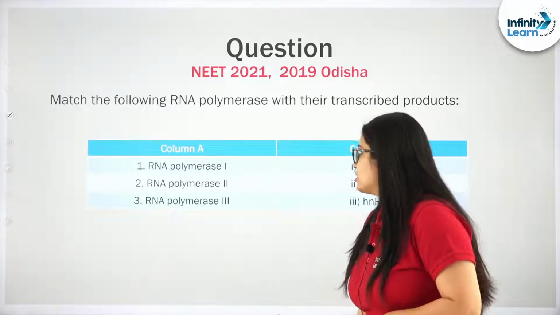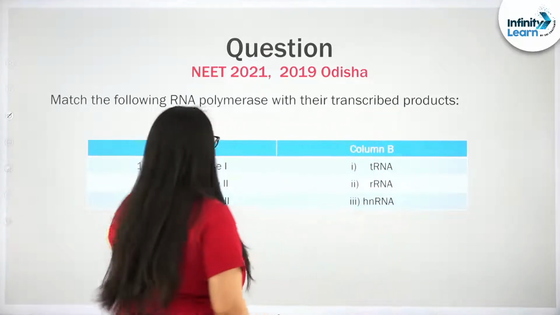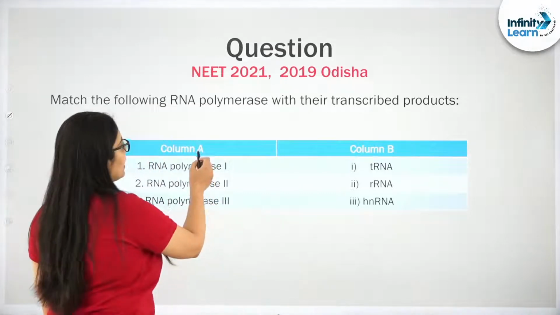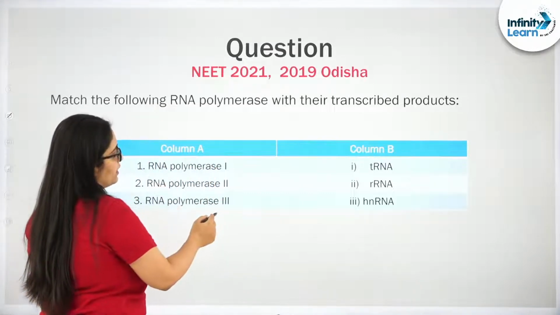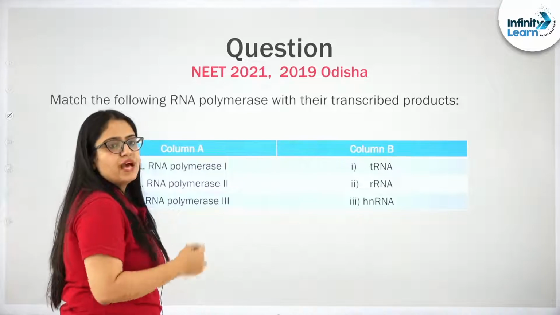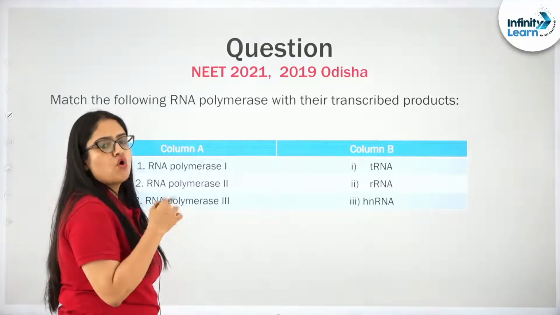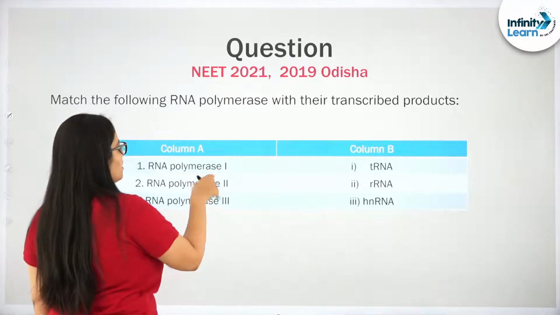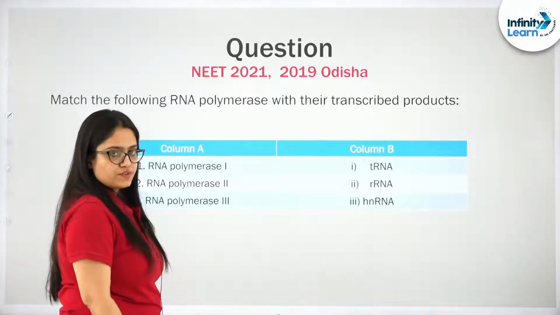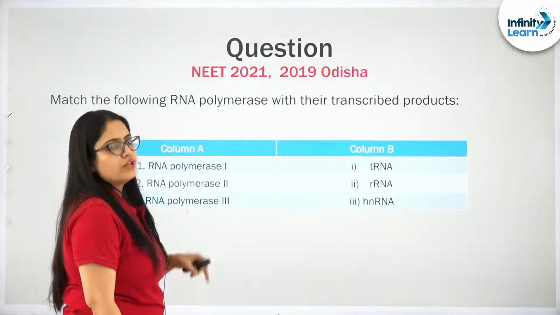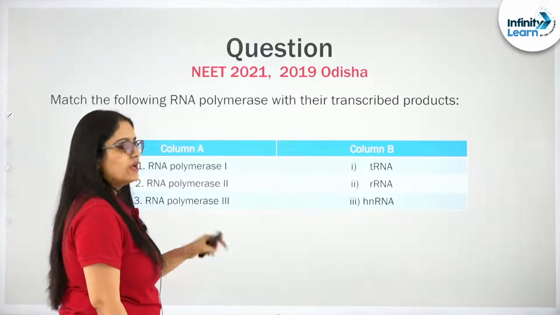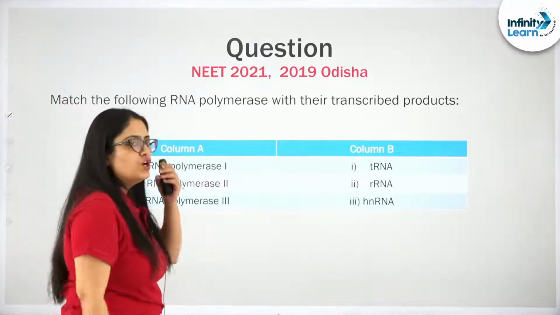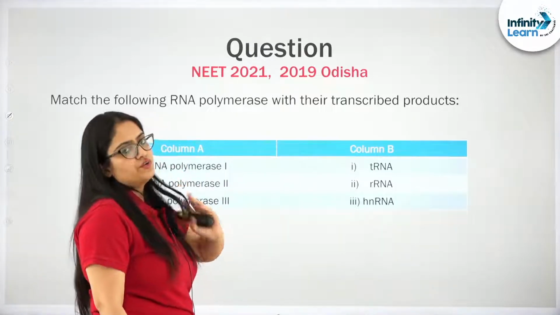Now, match the following. There is column 1 and column 2. In column A there are 3 types of RNA polymerase, 1, 2 and 3, and from the options you can understand all these are for eukaryotes, right? During the eukaryotic transcription process, these 3 will be used, RNA polymerase 1, 2 and 3. Now let us see what is the specific function of these RNA polymerases during transcription in a eukaryotic cell.